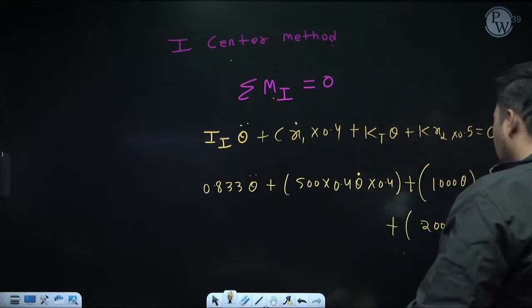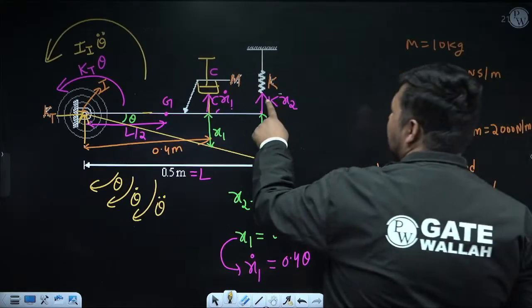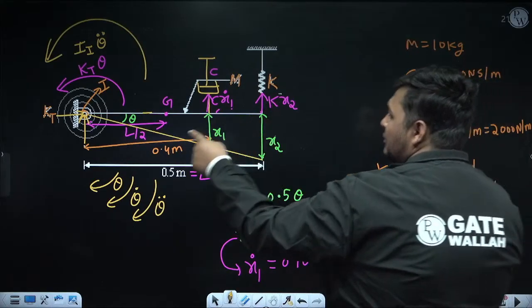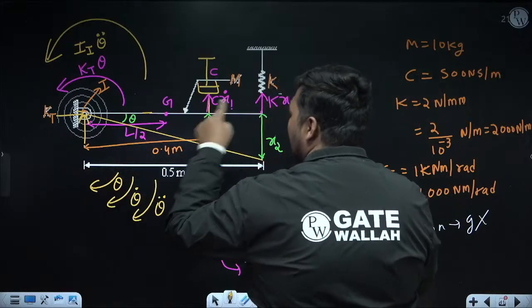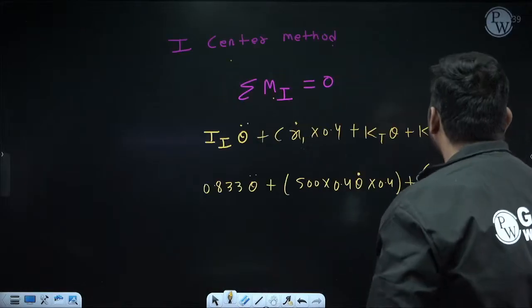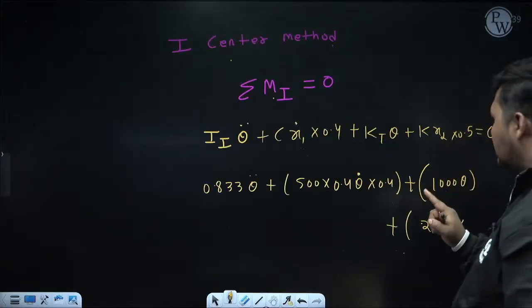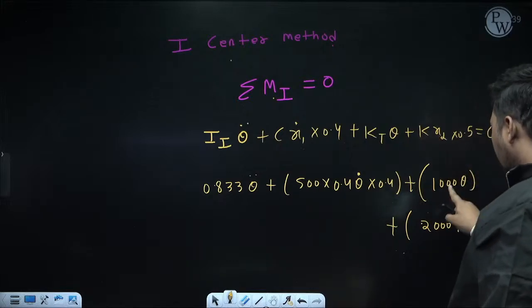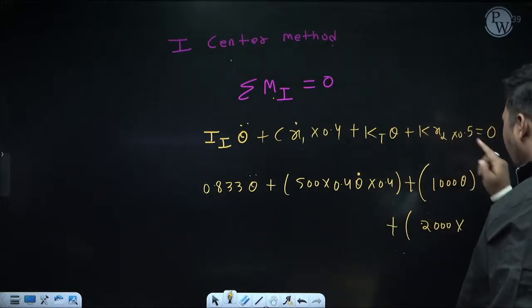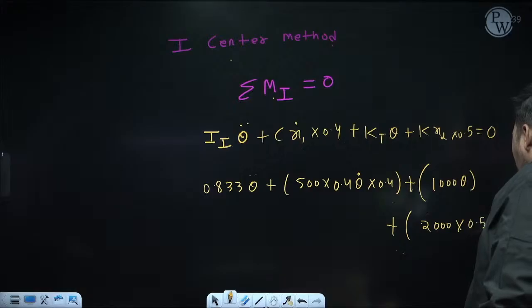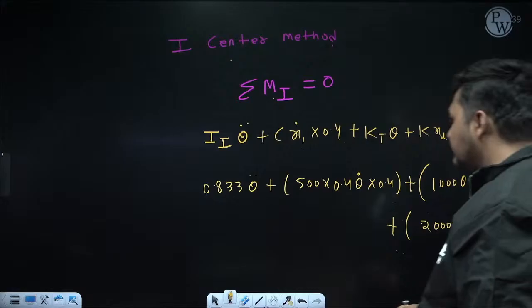See, the perpendicular distance of this force kx2 from I center is 0.5 meter. So moment of this force will be kx2 into 0.5. This is a typing error. So actually it is kx2 into 0.5. So k is 2000, x2 is 0.5 theta into 0.5, equate with 0.